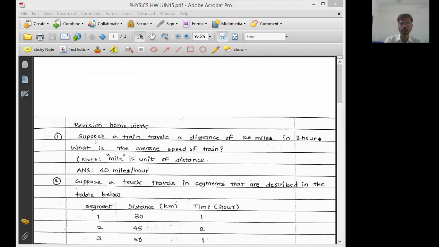Okay, reply me in the chat box. Can you see the PDF? Y or N? Okay, yes, fine. All right.